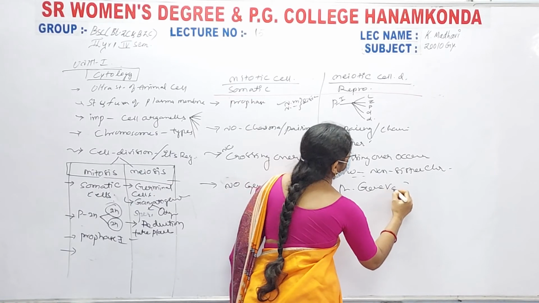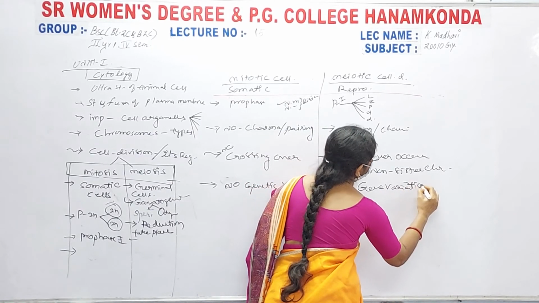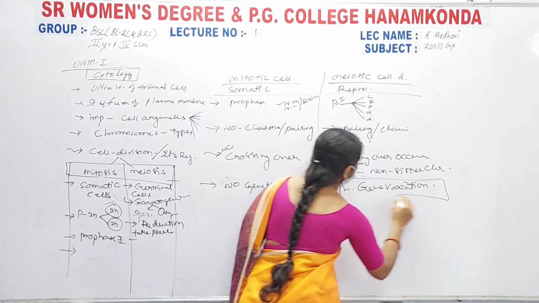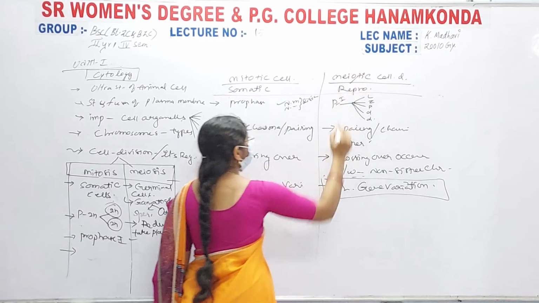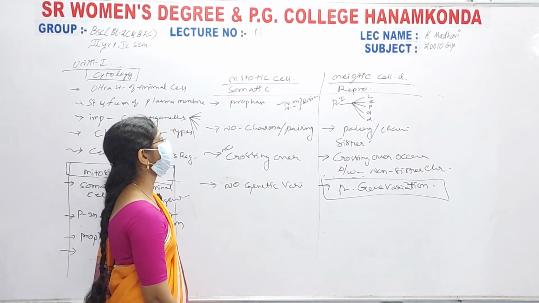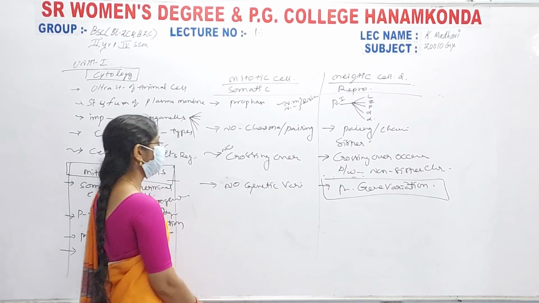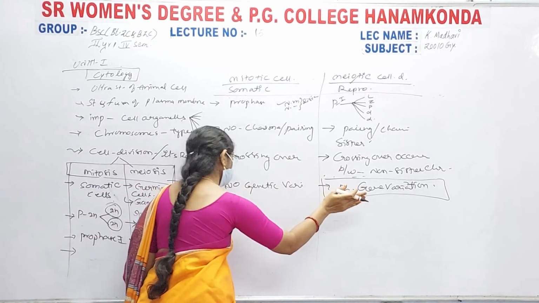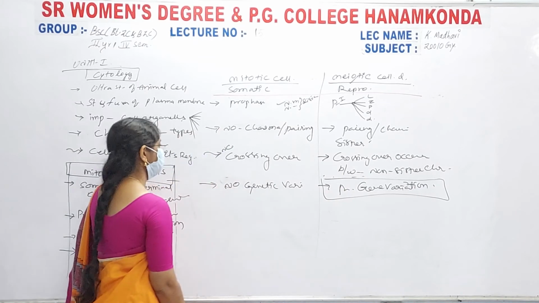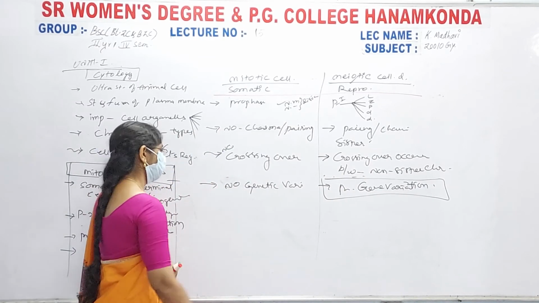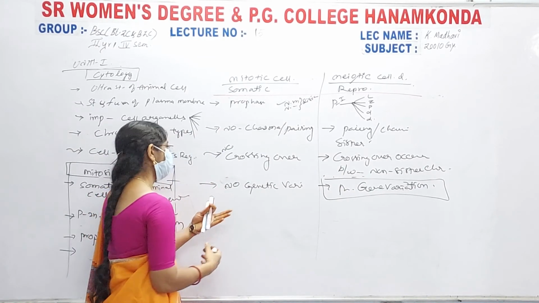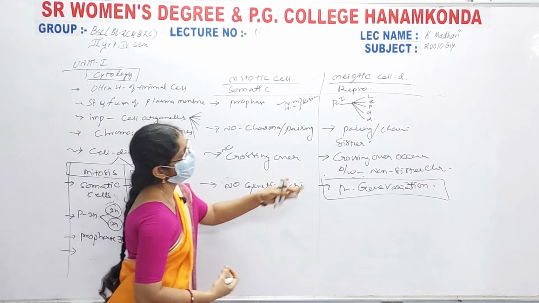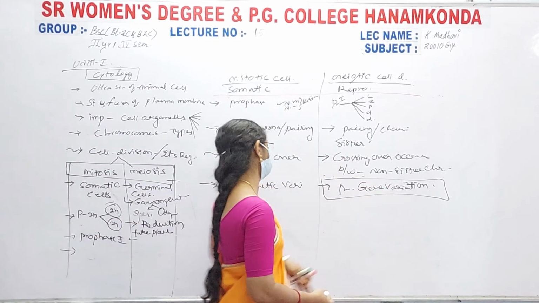Gene variation occurs at this stage, which is why meiotic cell division is most important in the life process. In mitosis there is no genetic variation, and the chromosomes and their genes are transferred to the parent and daughter cells only.